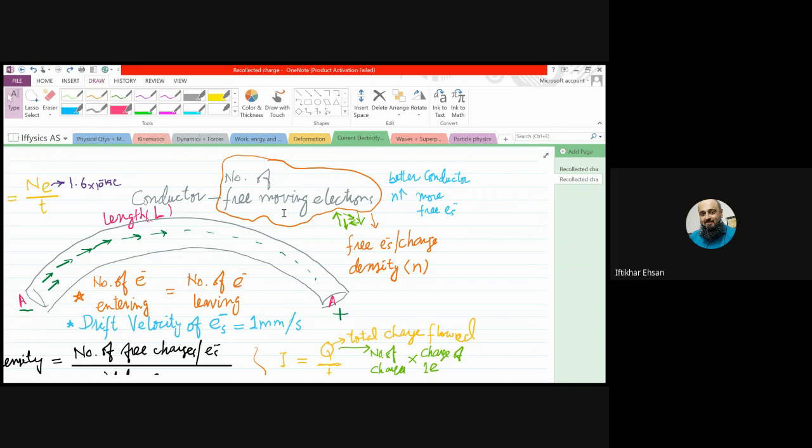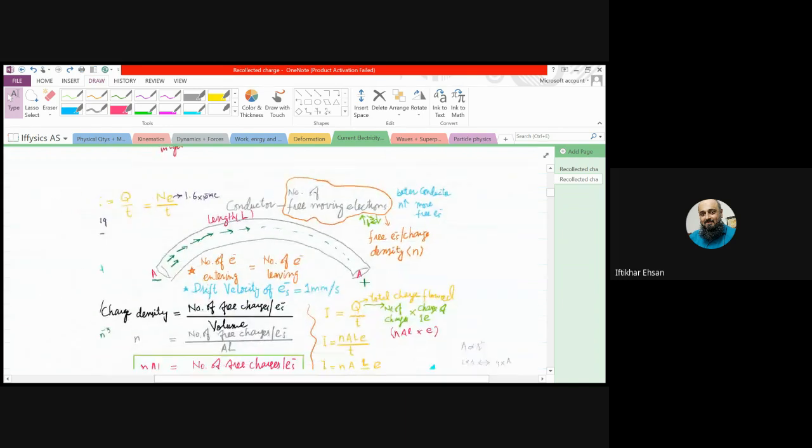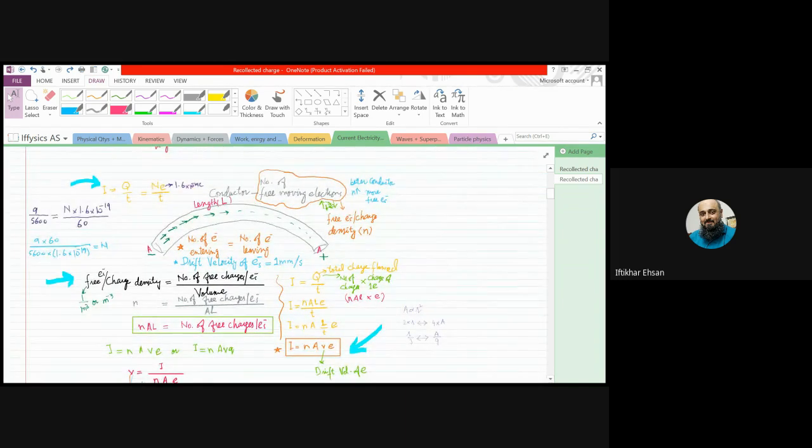So for that we now have a term or symbol, the small n, which is called the free electron or free charge density. Number of free electrons or number of free charge density is called n. This is a very important term.